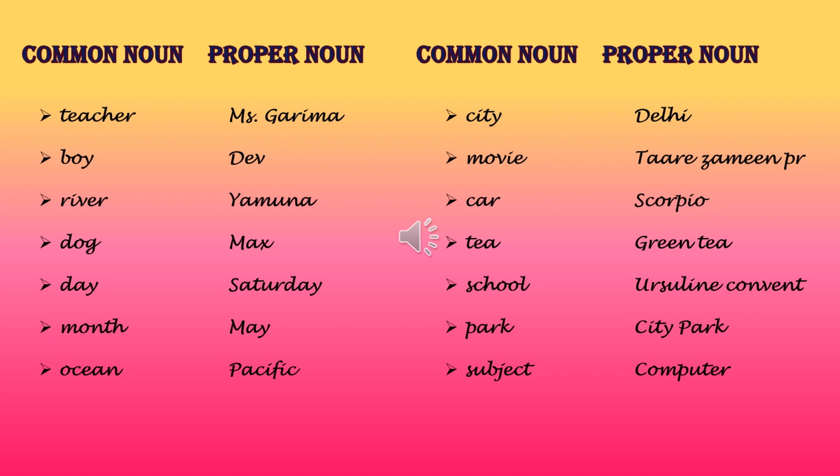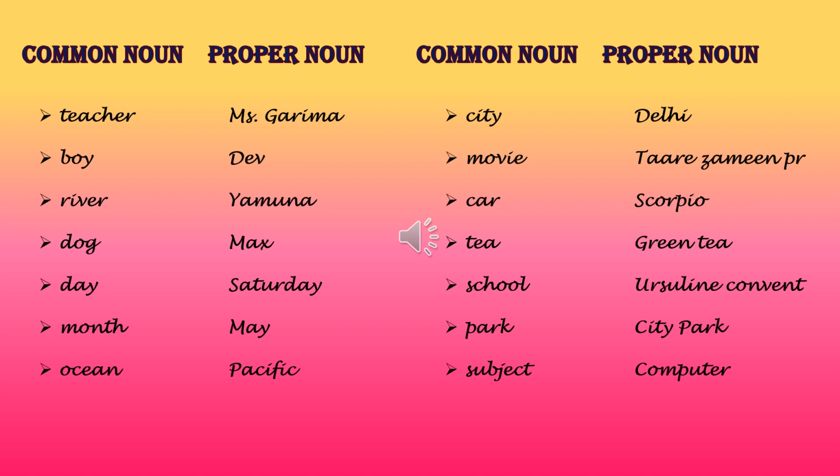Dog, common noun, but if I am giving a name to that dog, Max, that becomes a proper noun. Next example, day. Day can be any day. So day is a common noun. But if I specify which day, like Saturday, Sunday, Monday, then it becomes a proper noun.